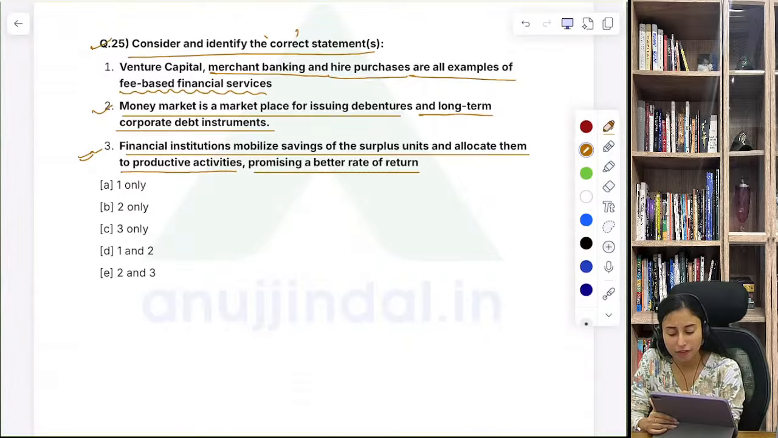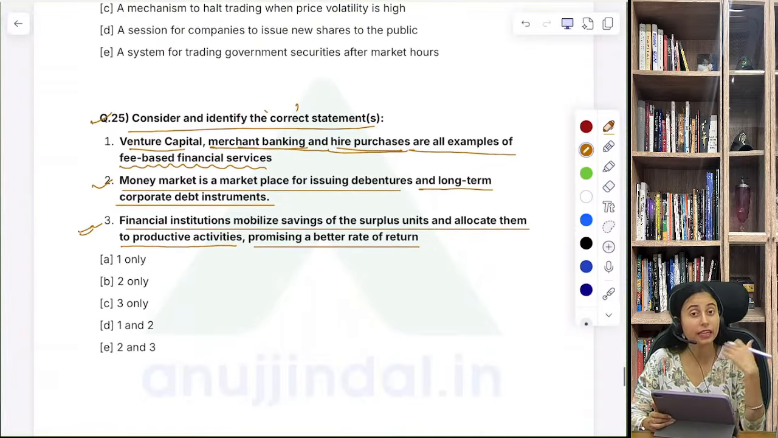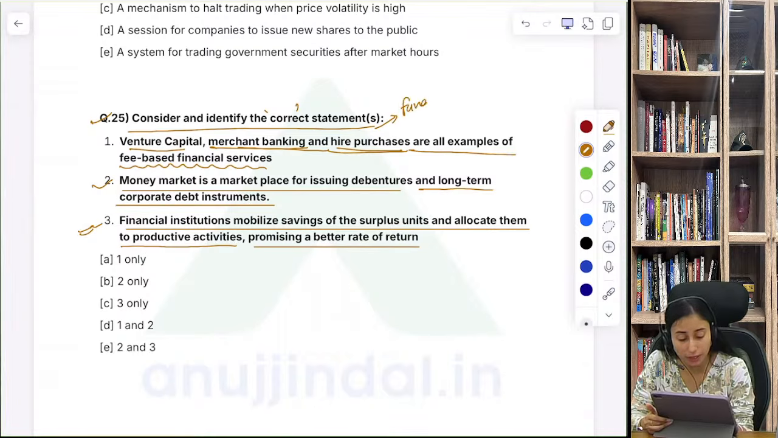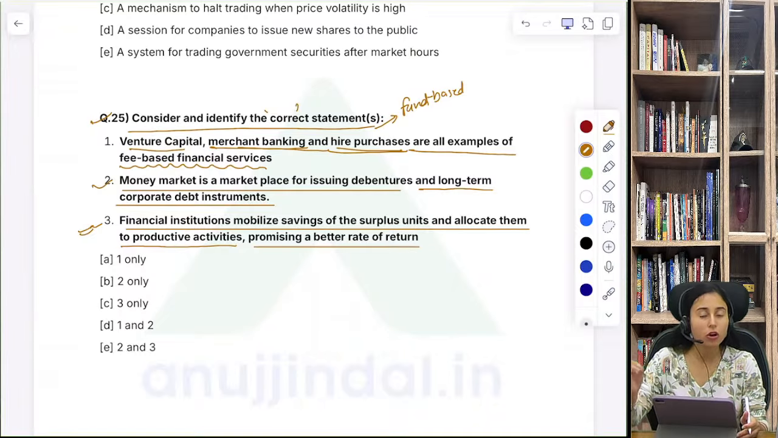Look carefully: venture capital, merchant banking and hire purchases involve the banks' own money. They are not earning money through fees charged for these financial services. They are providing funds to a particular company, so this is a fund based financial service, not a fee based financial service. In fee based financial services, the person or the company charges a fee for giving you such services, right? So the first statement is incorrect.